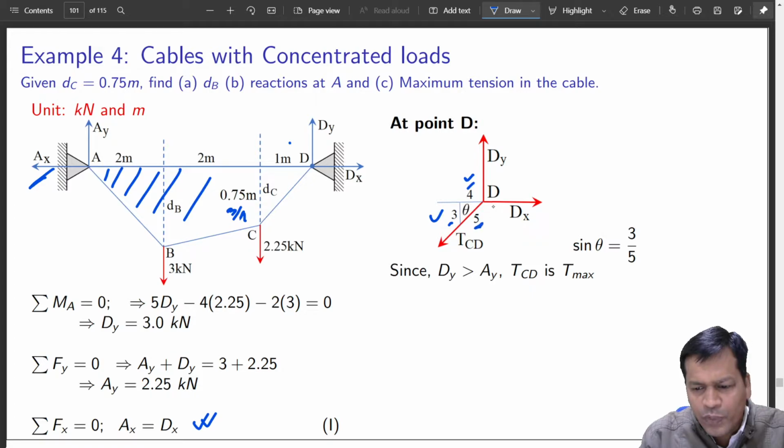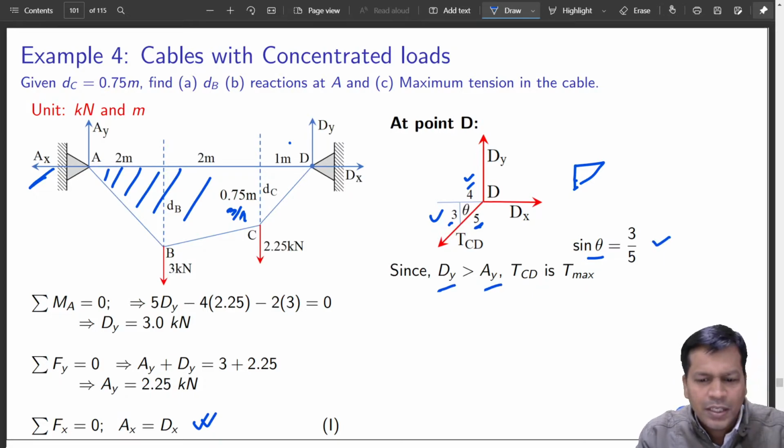So this should be 5. I know this triangle now. Okay, this triangle is well known. So this force triangle is formed. Using that you can find out many things. So what you can immediately extract, sine theta is 3 by 5, dy is greater than ay.